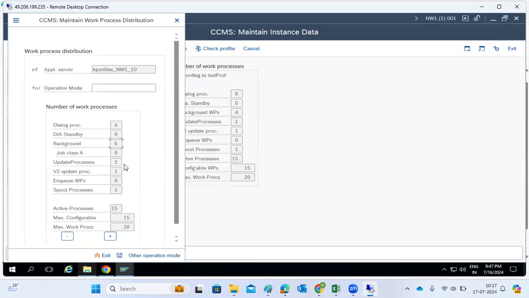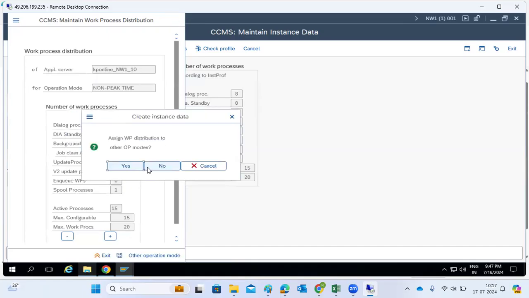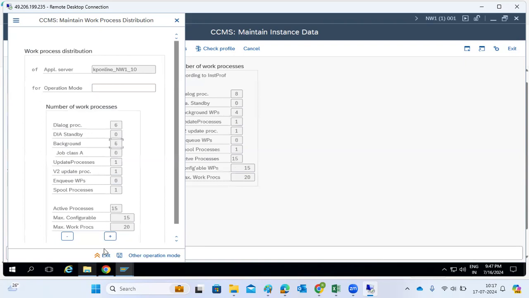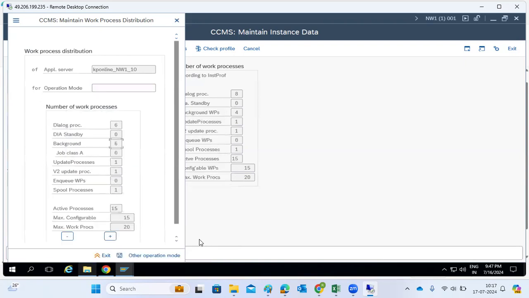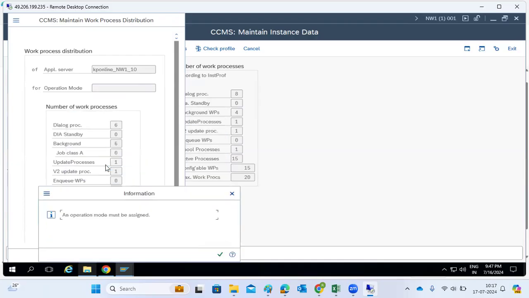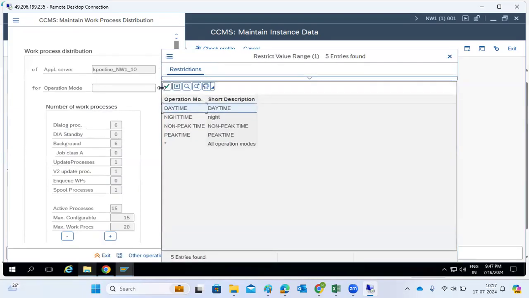Sorry to interrupt. On what basis can we increase the count, sir? It depends upon your existing processes. If you want to increase permanently, you may not have enough memory, and you need to restart the system.